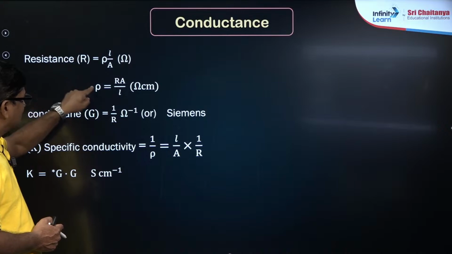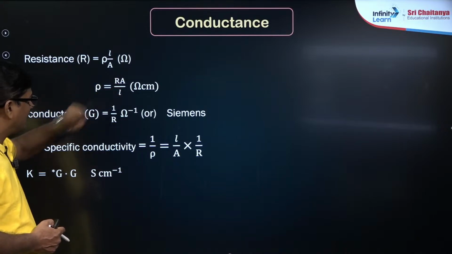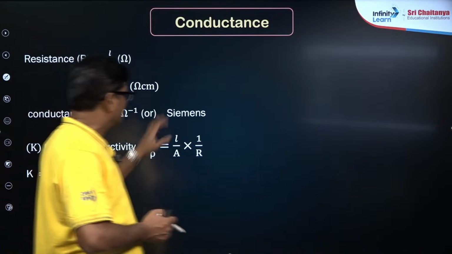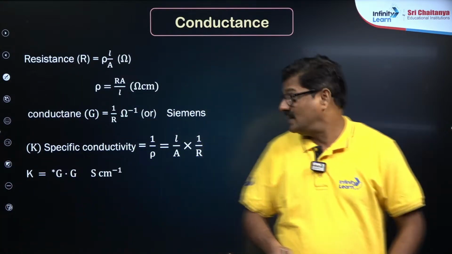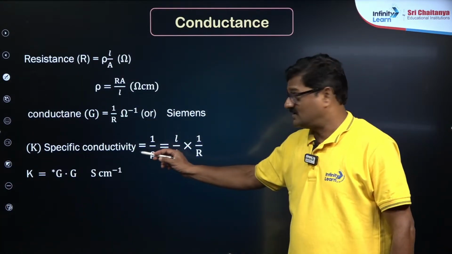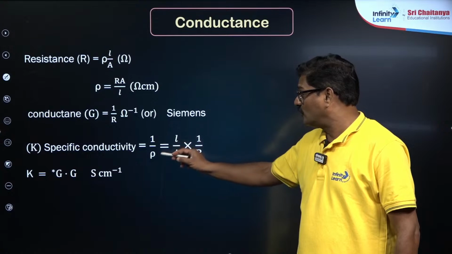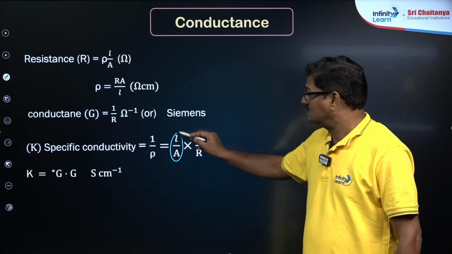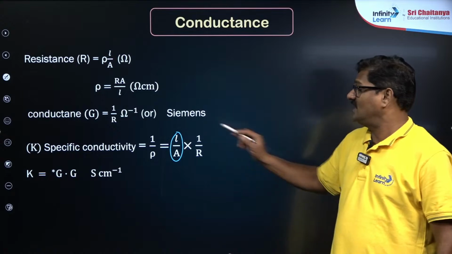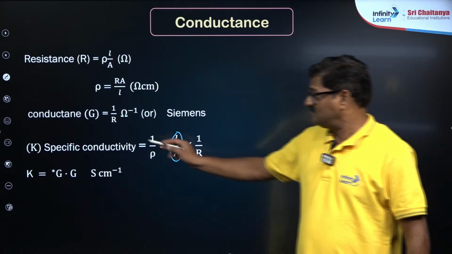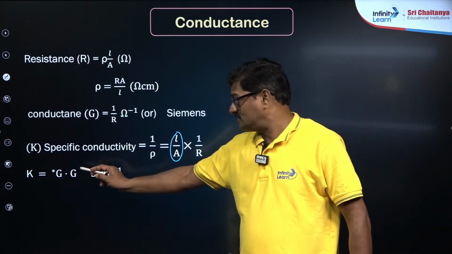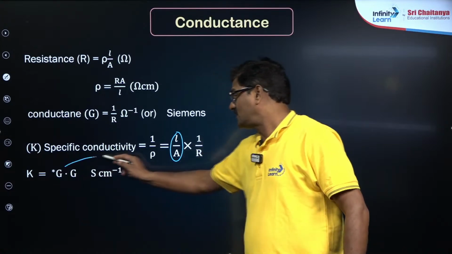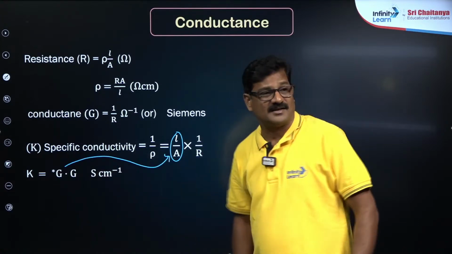So specific resistivity is equal to RA by L, and conductance is the inverse of the resistance. It is expressed in Siemens. Specific conductivity is 1 by rho, that is L by A into 1 by R. L by A is called the cell constant, and the specific conductivity is G star, the cell conductivity.